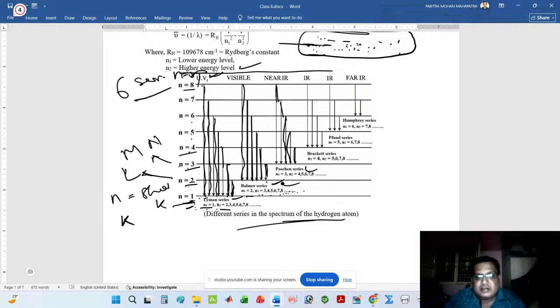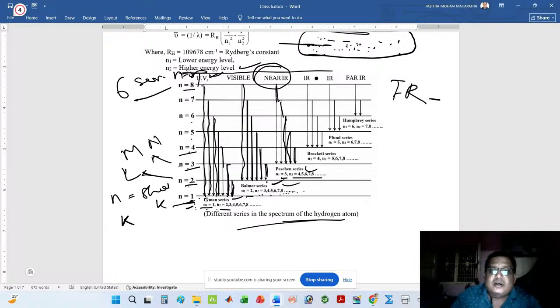Look at that, here I have written n1 equals 3, next n2 equals 4, 5, 6, 7, 8. This series is found in the near IR, infrared spectra. IR means infrared spectroscopy, and this is found in the near infrared region. This is called the Paschen series.